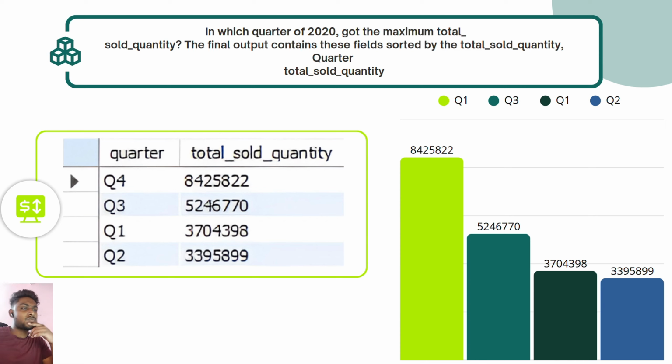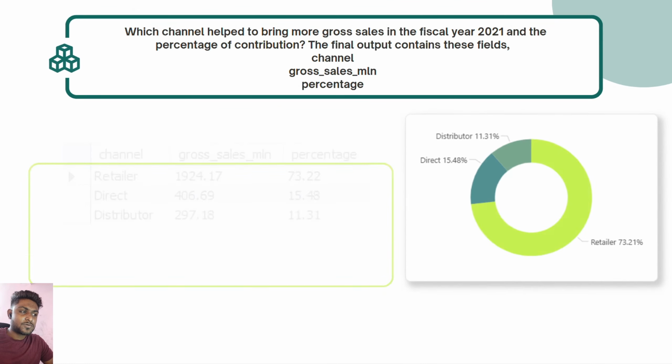So this is our next question which asks in which quarter of 2022 they got maximum quantity sold. So instead of showing only that quarter, I have listed all the 4 quarters of 2022 and their quantity sold, and you can see the query outcome on the left hand side and the visual representation on the right hand side. So let's move on to the next question.